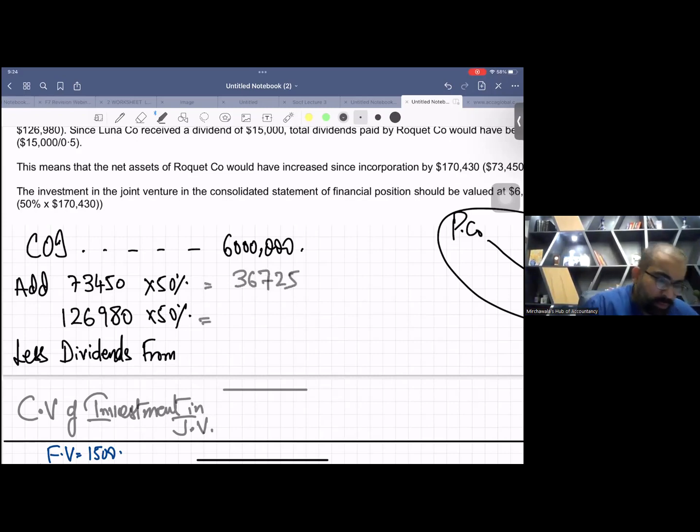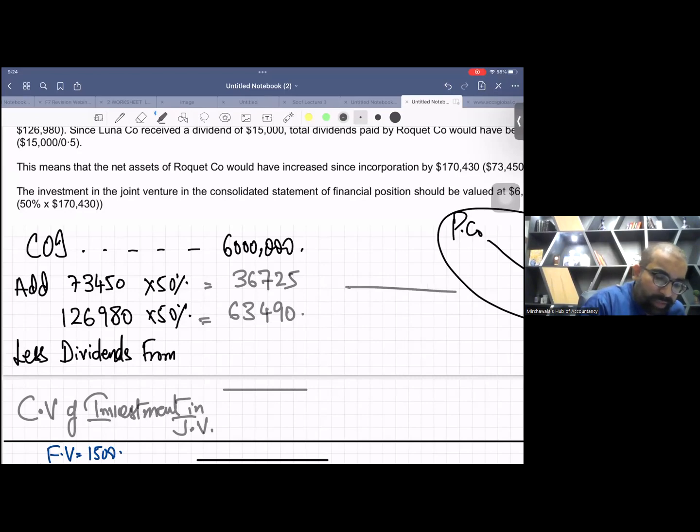And then 126,980 times 50% is 63,490. Please don't make errors. We can't afford errors now. So COI, add post profits of associate company or joint venture. And now the last thing, we receive dividends.